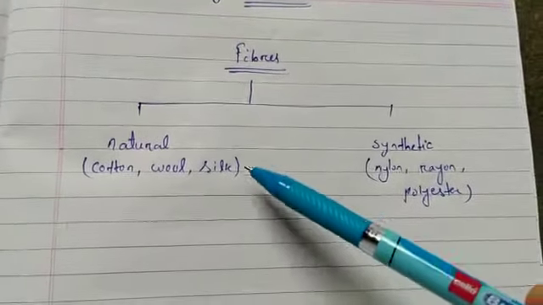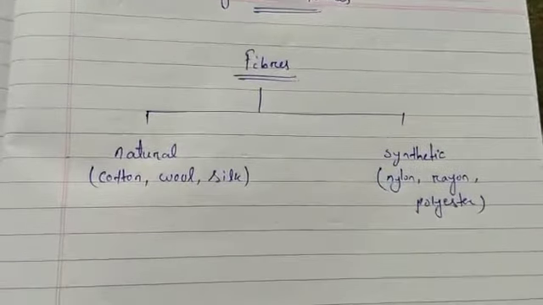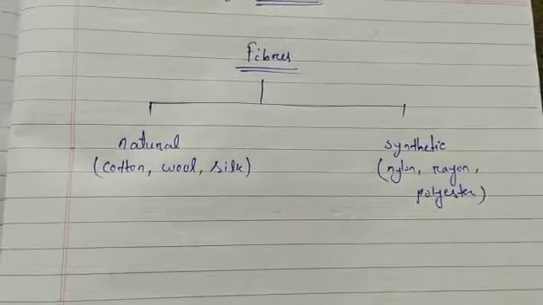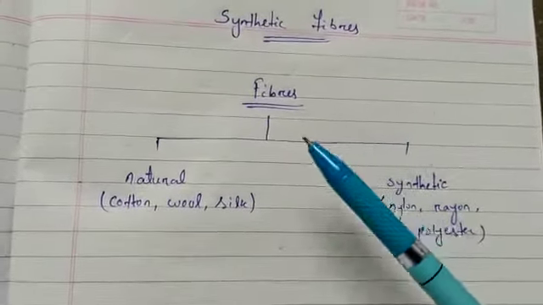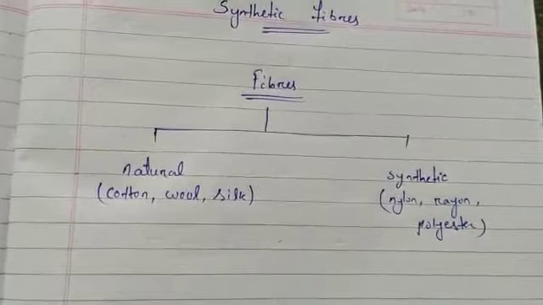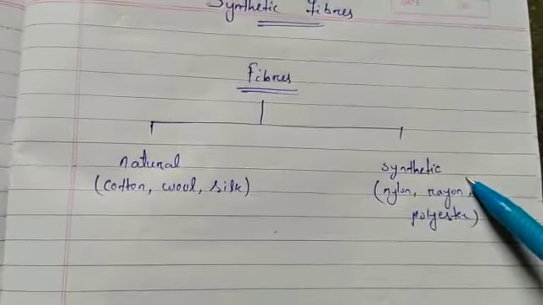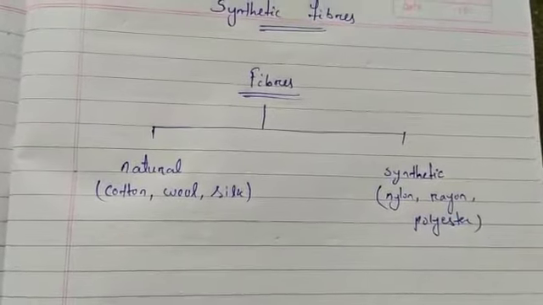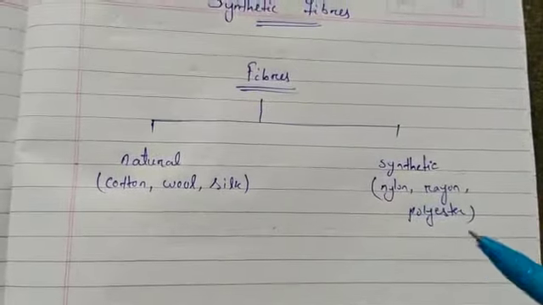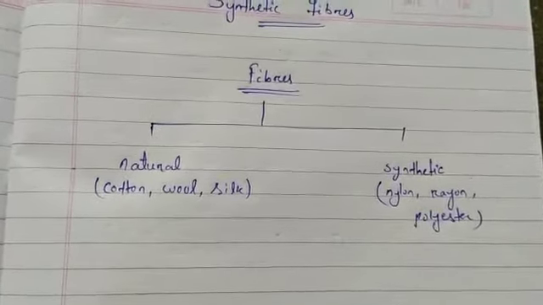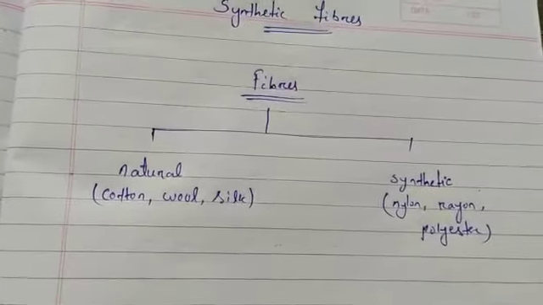In the previous class we had already studied about a few natural fibers like cotton, wool, silk, their production and uses. In this class we will study synthetic fibers, the fibers made by man, which are called synthetic fibers or man-made fibers. Nylon, rayon, polyester, acrylic, all these are examples of synthetic fibers.